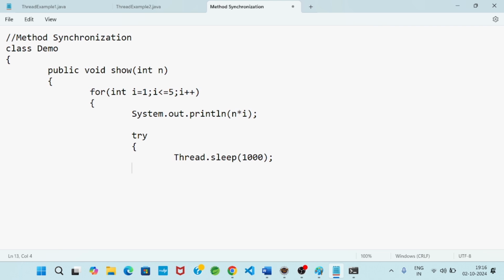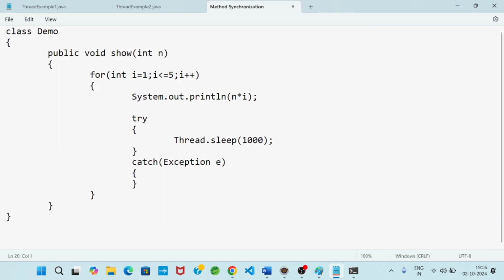So to avoid that exception, we have to write this line within a try block. And once we write a try block, immediately we have to write a catch block, so that whatever exception arises, it will be handled. Then the for loop will complete, the show method will complete, the class will complete.